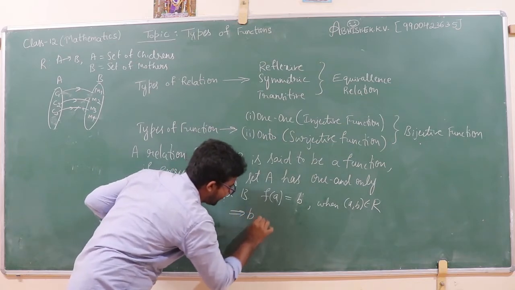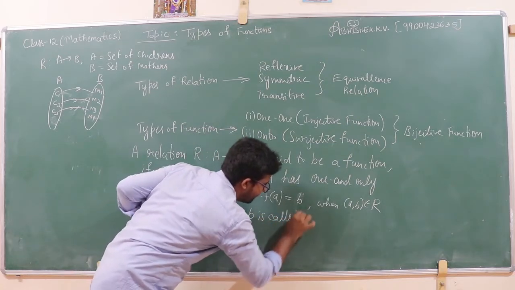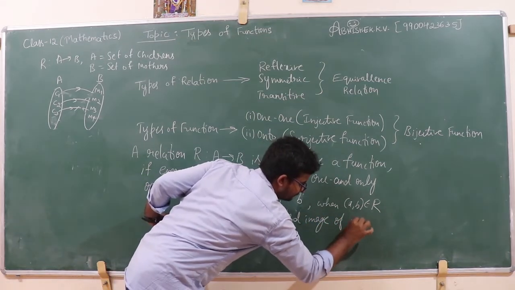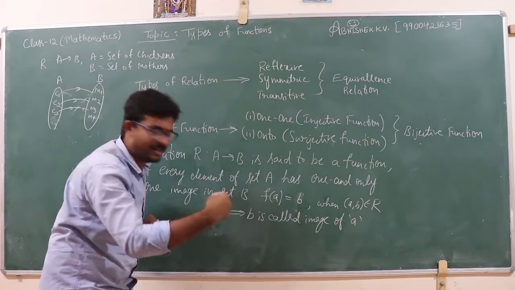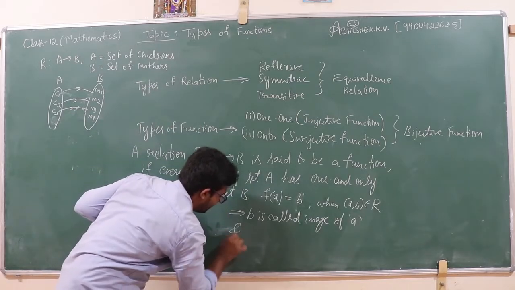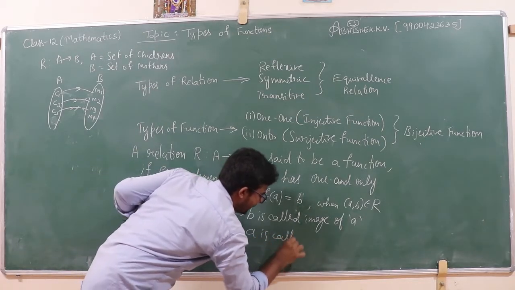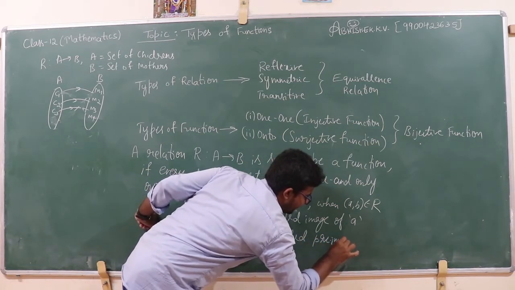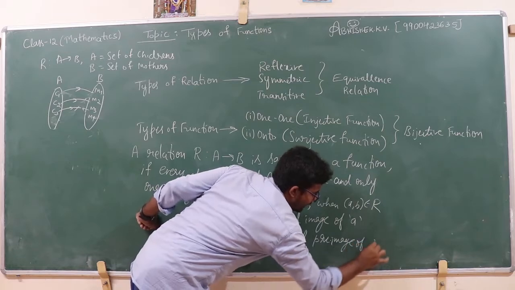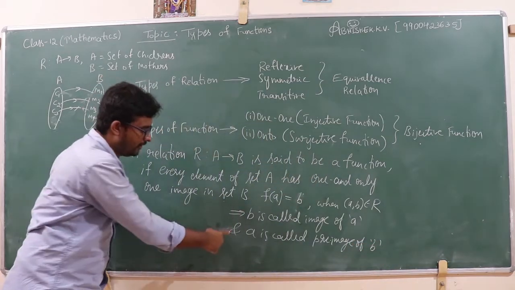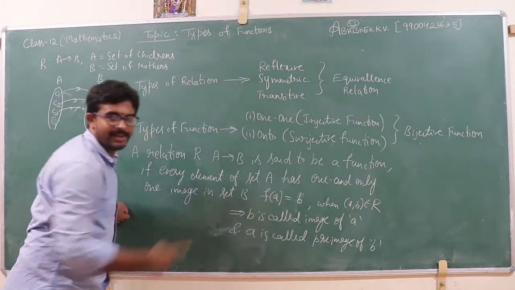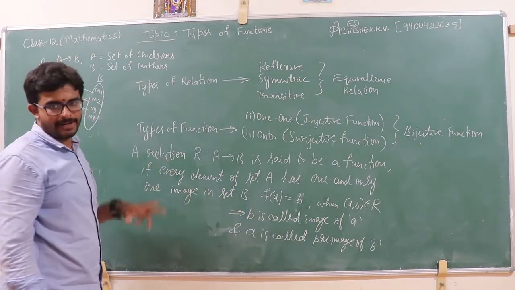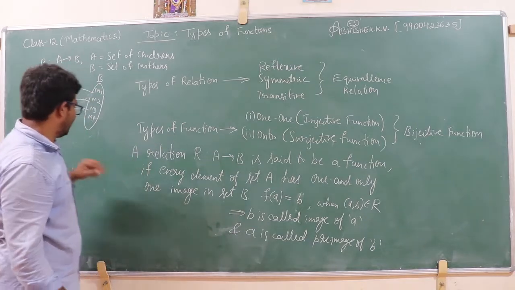This implies b is called the image of a, and a is called the pre-image of b. So this is about the definition and example of the function. Let us move on to another example.